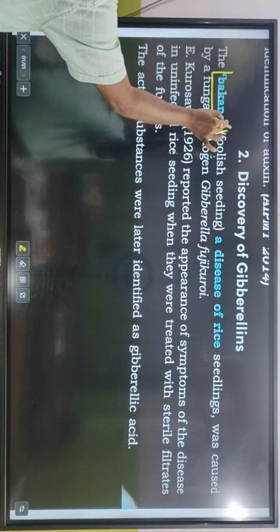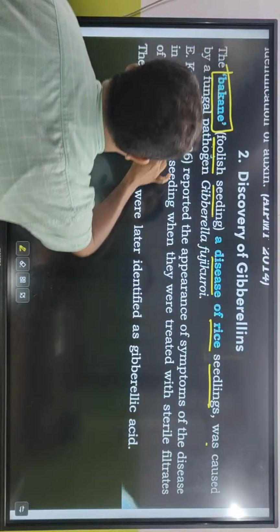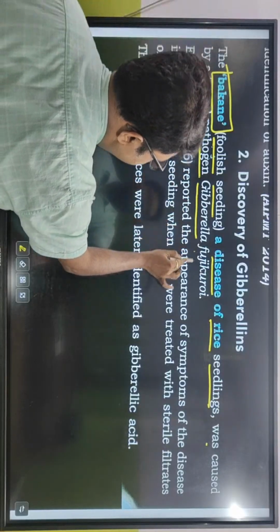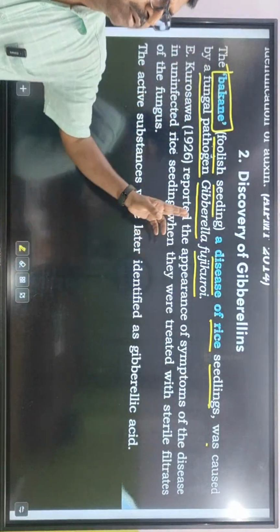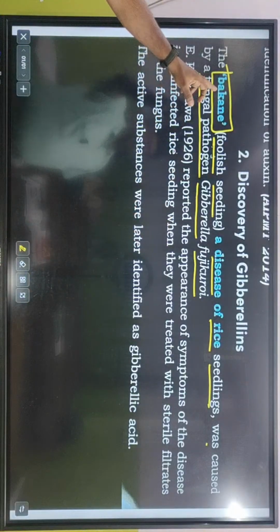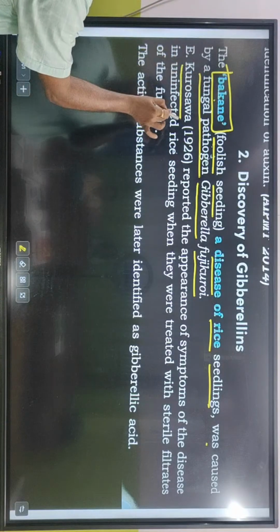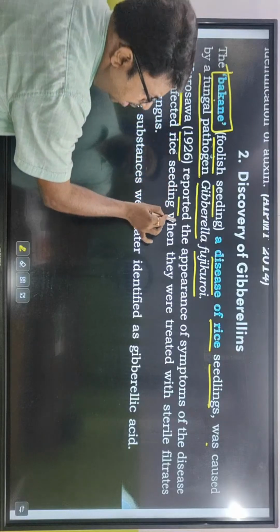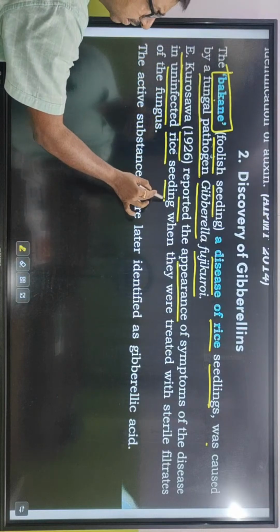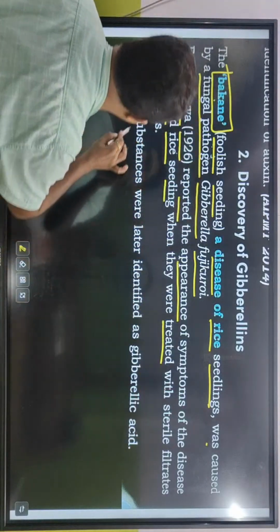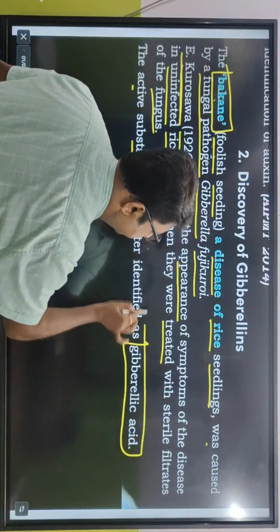The bakanae, that is called foolish seedling, a disease of rice seedlings, was caused by a fungal pathogen called Gibberella fujikuroi. So what is the name of the fungus? Gibberella fujikuroi is the name of the fungus. এই ফাঙ্গাসটা ডিজিজ কজ করে, যাকে বলা হয় foolish seedling of rice. In Kurosawa 1926 reported the appearance of symptoms of the disease in uninfected rice seedling when they were treated with sterile filtrates of the fungus. The active substances were later identified as gibberellic acid.